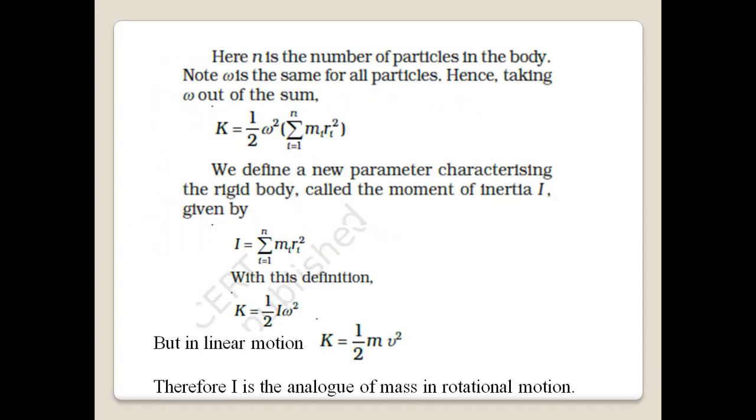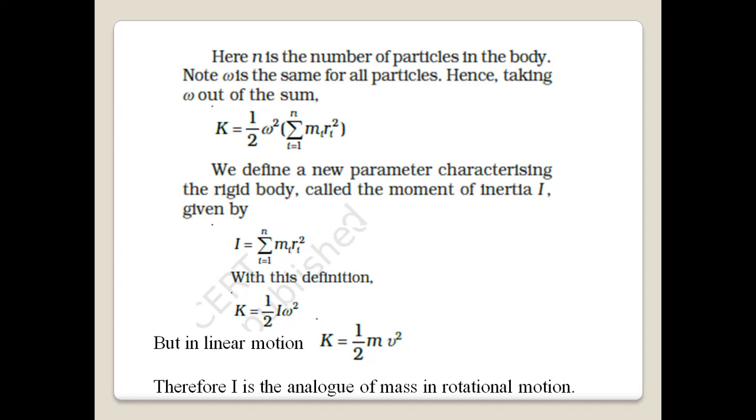And since omega squared is the same for all the particles, kinetic energy can be written as half omega squared sigma i equal to 1 to n mi Ri squared. Now this term in the bracket is called the moment of inertia of the rigid body, that is sigma i equal to 1 to n mi Ri squared. But sigma i equal to 1 to n mi can be written as the entire mass of the body, or capital M. Now this term is known as the moment of inertia and it is denoted by the letter capital I. So K equal to half I omega squared.